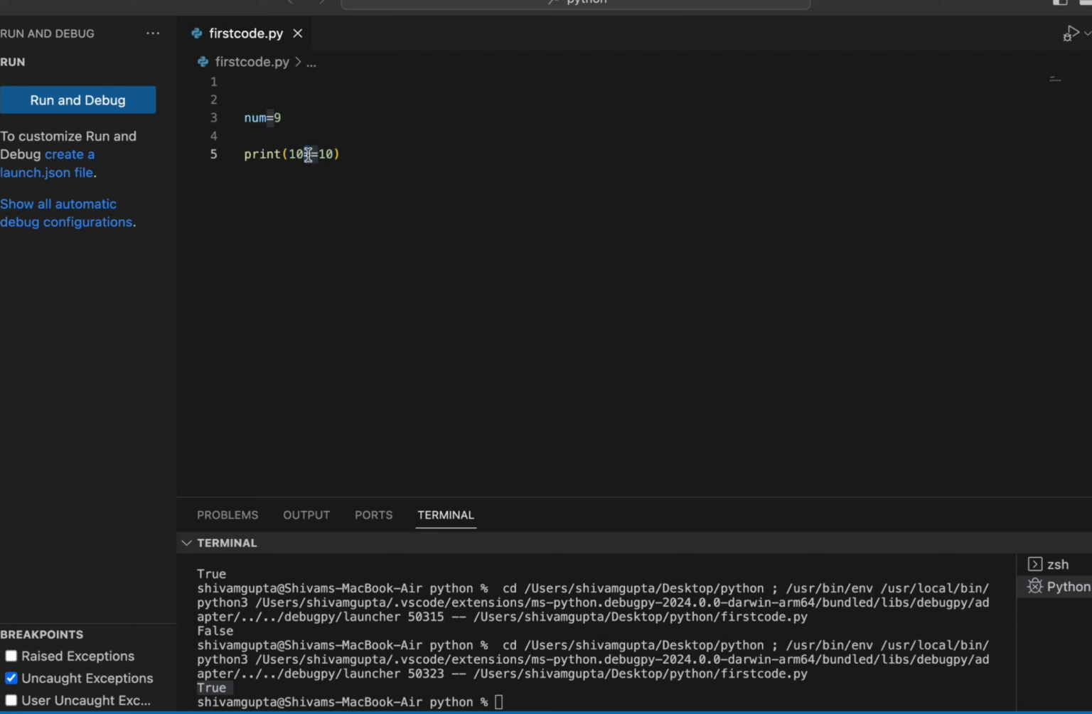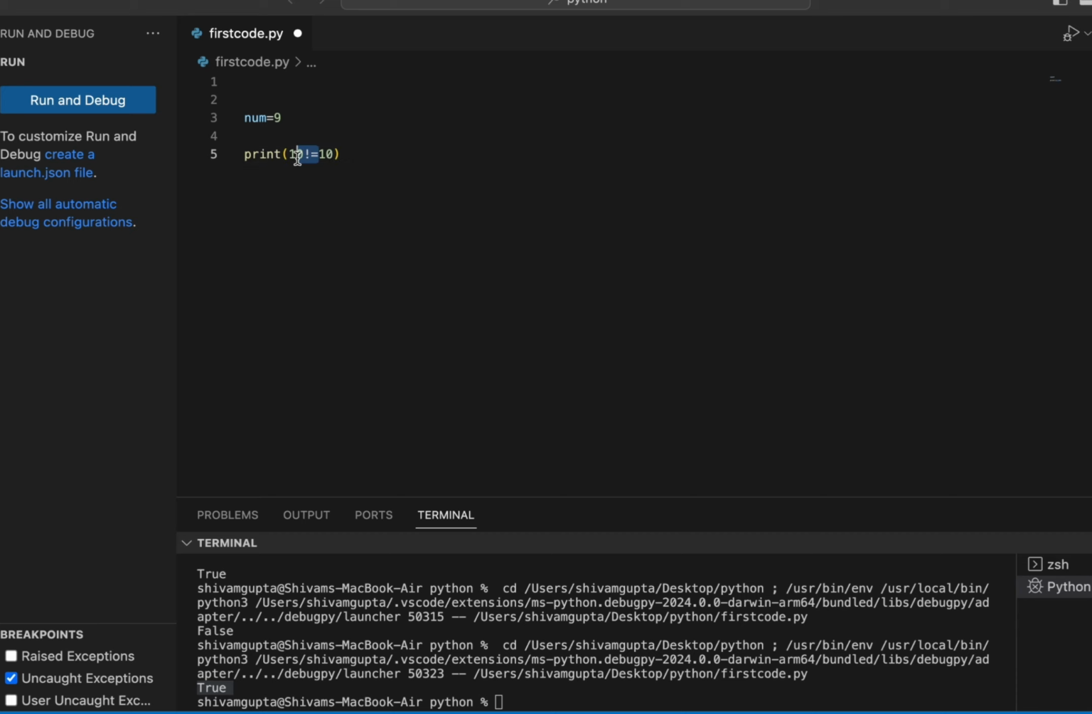Now we'll check this case. You will wonder why I've used the exclamation mark over here. It means that 10 should not be equal to 10.